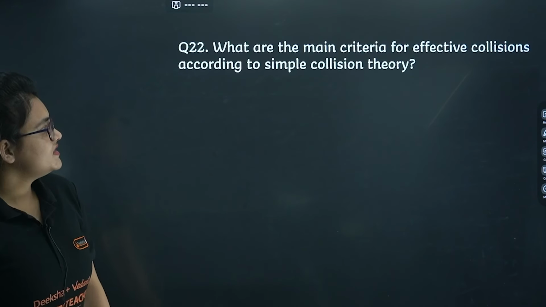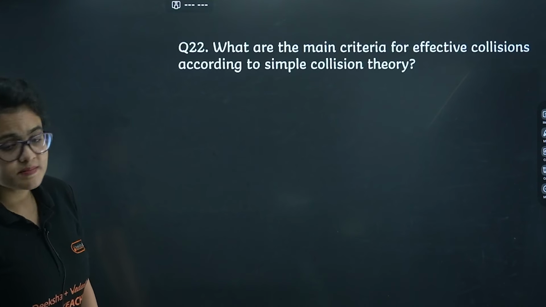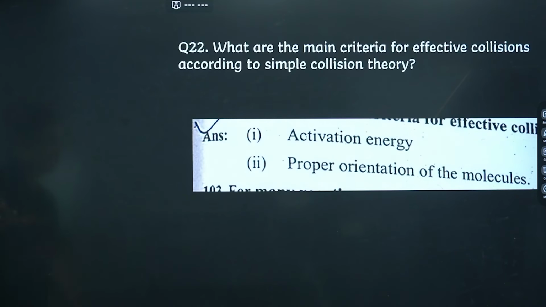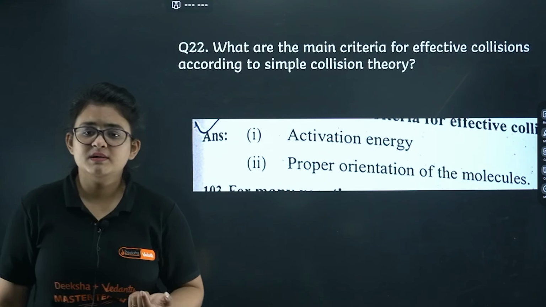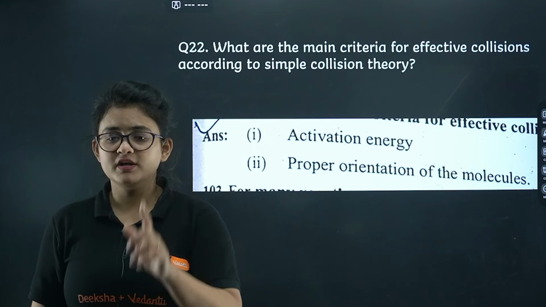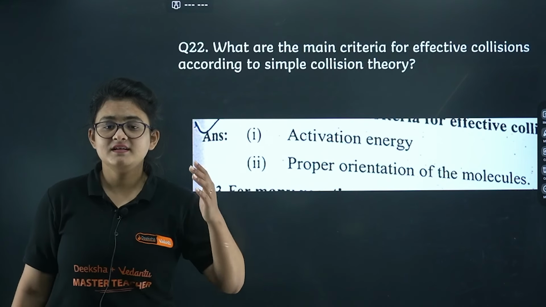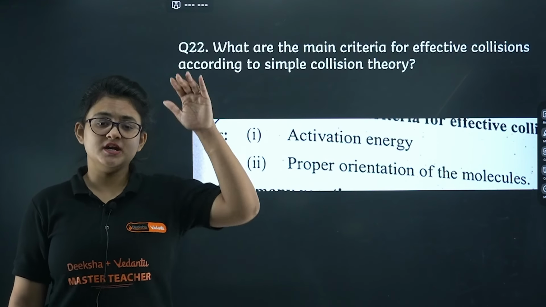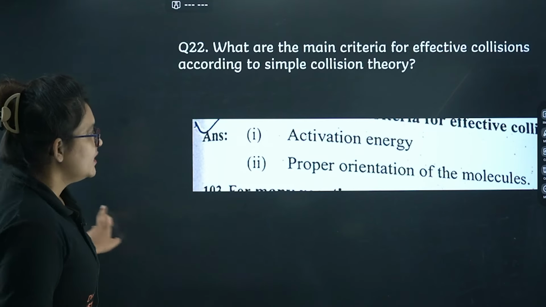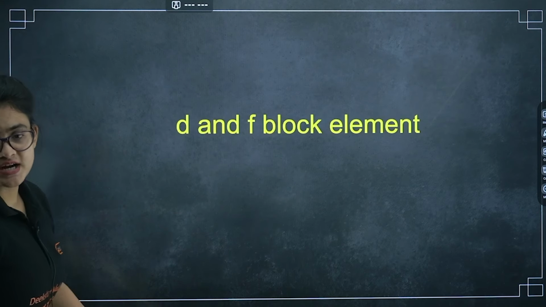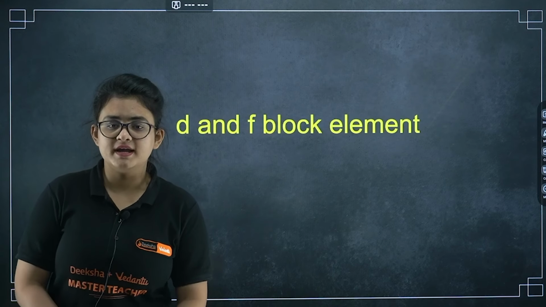What are the main criteria for the effective collision according to the simple collision theory? So here you can just take the name of the orientation. Proper orientation is mandatory, and activation energy. The energy barrier needs to be covered. These two. Let's proceed. Here we are going to start with the D and F block elements.